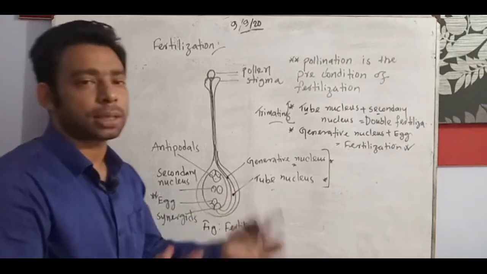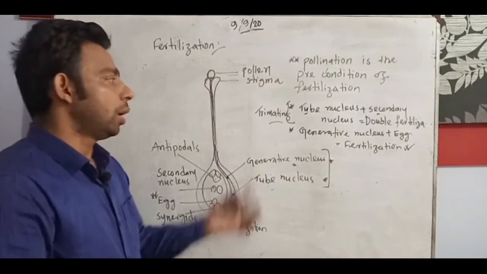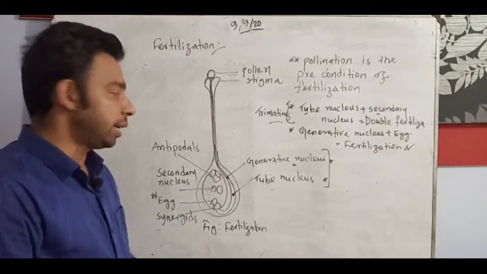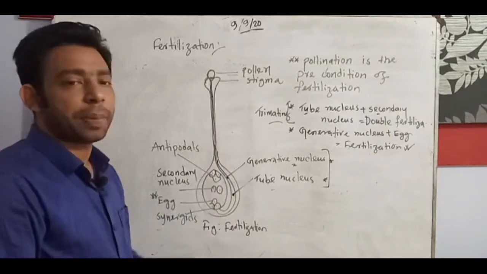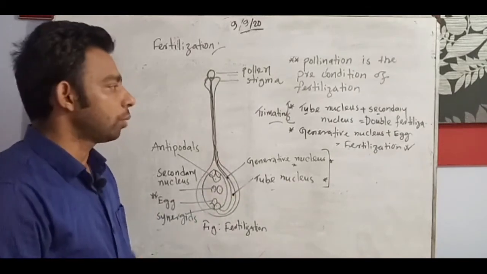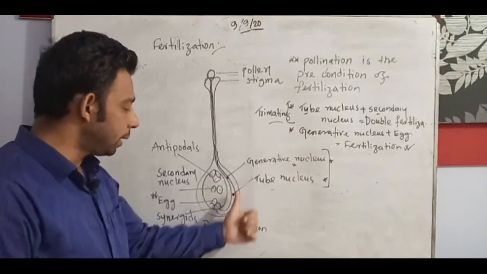Suppose what is asked in the JSC: what is tri-mating? What do you understand by tri-mating? It is asking what you understand by double fertilization. Very important question. Okay, and this is the tri-mating.